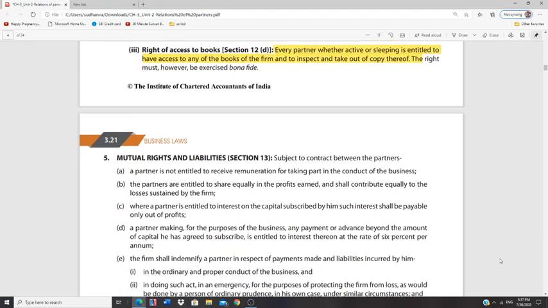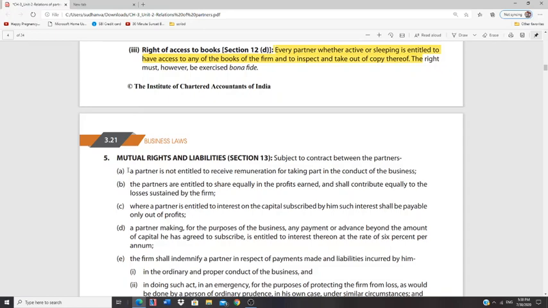First and foremost, a partner is not entitled to receive any remuneration for taking part in the conduct of business. Then what will he get, madam? He'll get a share in profit. Only because he is taking part in the business, he is not entitled to receive any kind of remuneration.